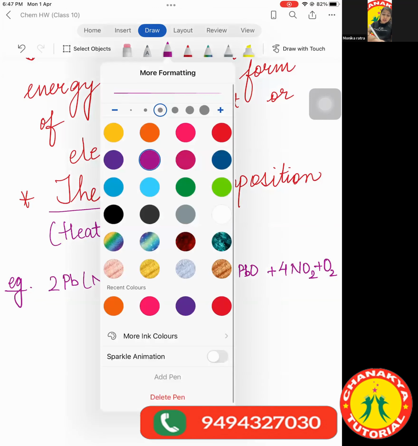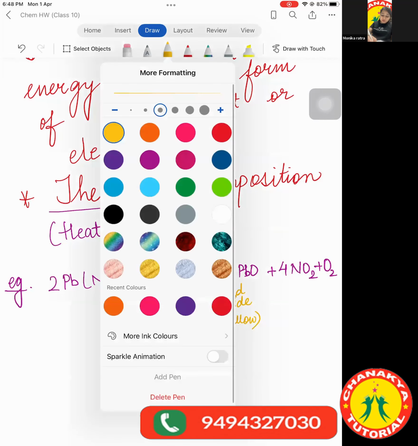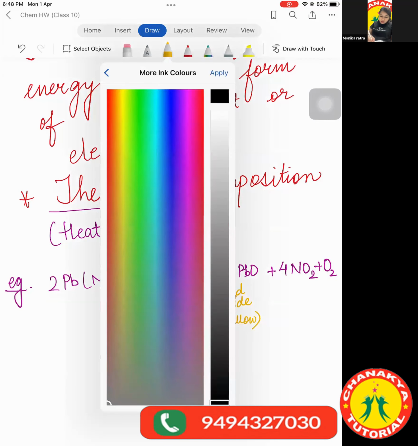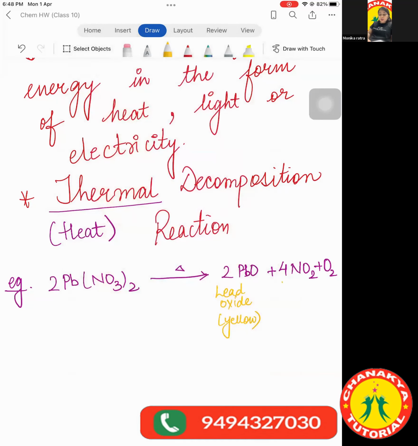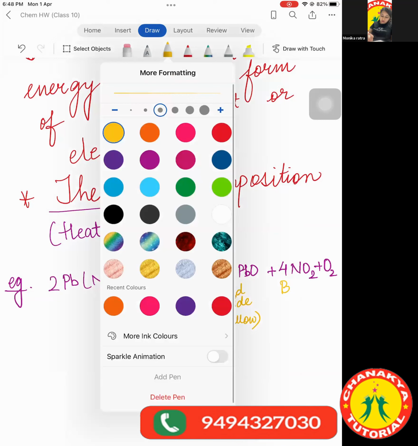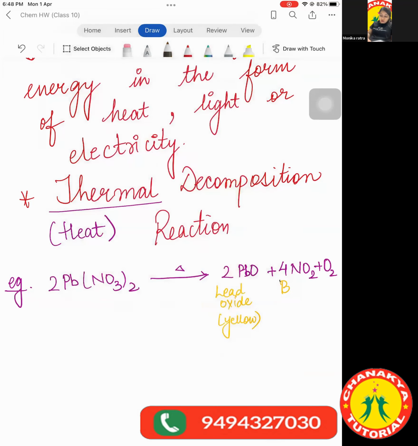What are the indications? The lead oxide which is formed is yellow in color. So they will tell you that there is a compound Y formed which is yellow in color. Then there are brown fumes, meaning the gas released shows brown color.